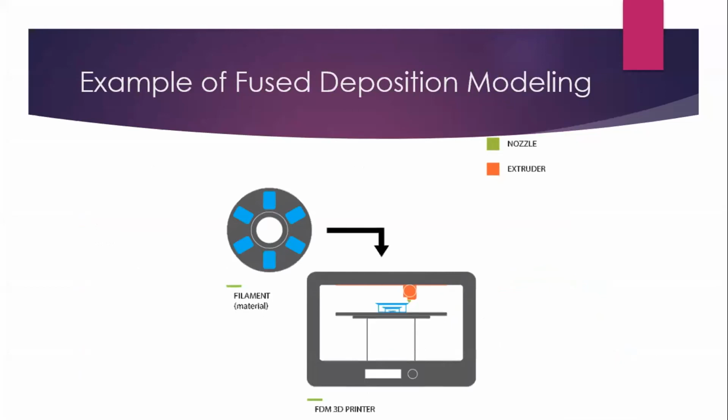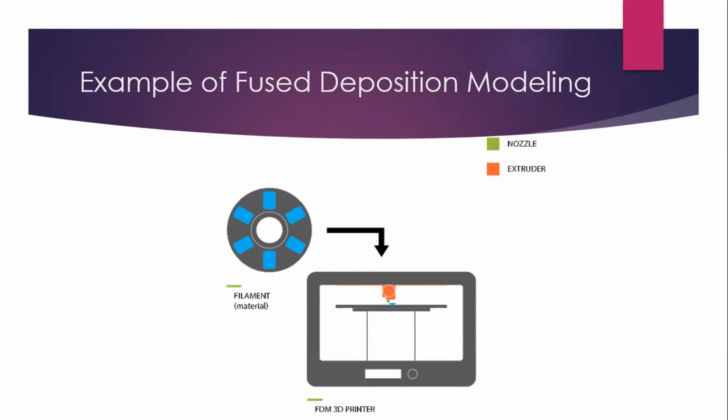We'll go to the next slide. Can you all see this? As you can see, the orange part which is moving left to right is our extrusion, from where the plastic is coming out.